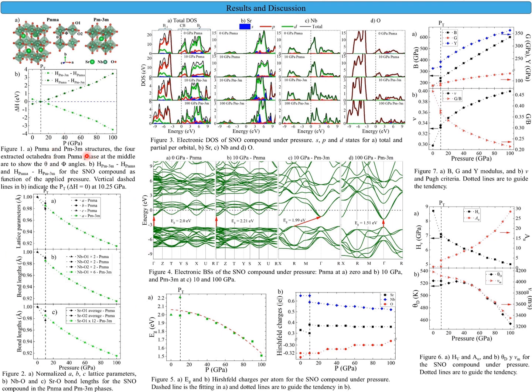As pressure increases, lattice parameters decrease, with the niobium-oxygen and strontium-oxygen bond lengths decreasing. Therefore, the octahedral distortion increases and tilting theta and phi angles increase from 0 to 10 gigapascals. Afterwards, bond length decreases. Electronic band structures and density of states are mainly made up by three sets of bands,